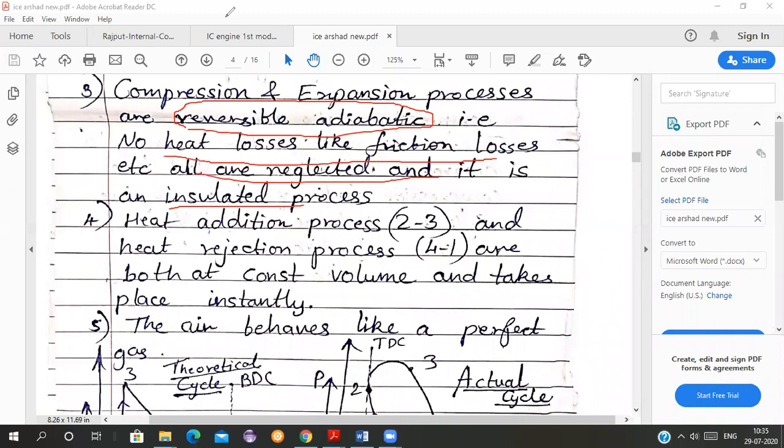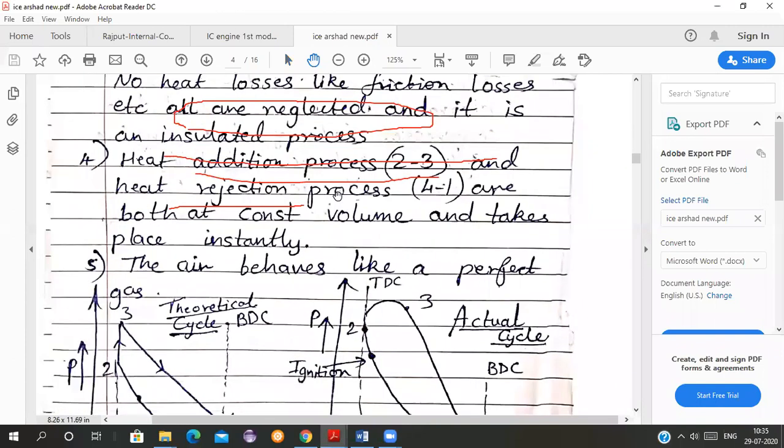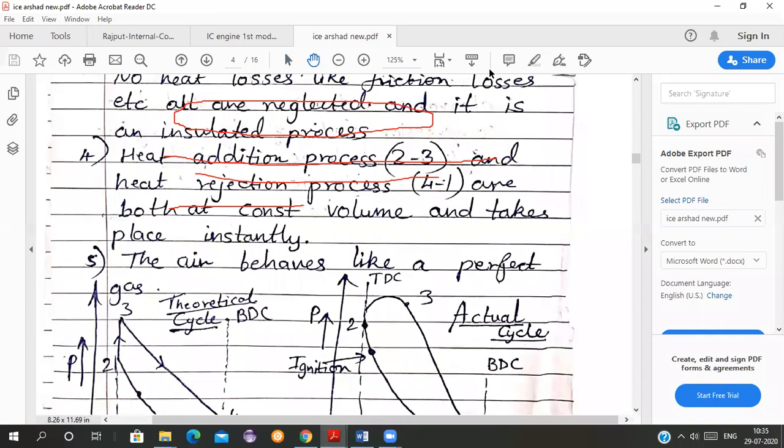Next, heat addition process 2-3 and heat rejection process 4-1 are both at constant volume and take place instantly, within no time. We are assuming it. Is it possible? It is not possible. In the actual cycle there is a curve like this for the process 2-3, but in the theoretical cycle it is a straight line. So the heat addition process is taking place instantly.